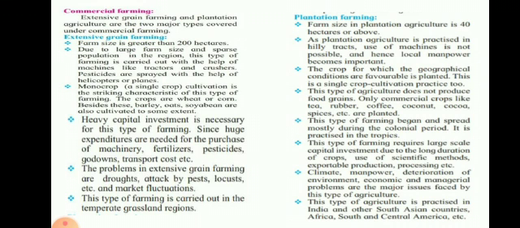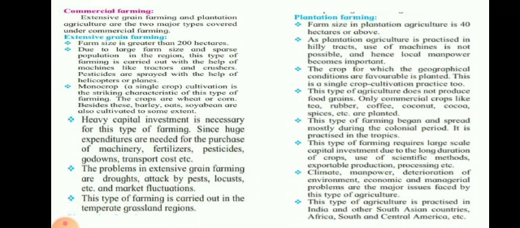Monocrop, that means mono means one, single. Monocrop cultivation is the striking characteristic of this type of farming. The crop are wheat or corn. Besides these, barley, oats, soybean are also cultivated to some extent. Heavy capital investment is necessary for this type of farming, since huge expenditure is needed for the purchase of machinery, fertilizer, pesticides, godowns, transport cost, etc.